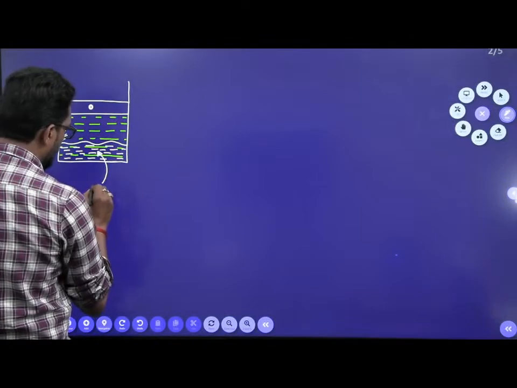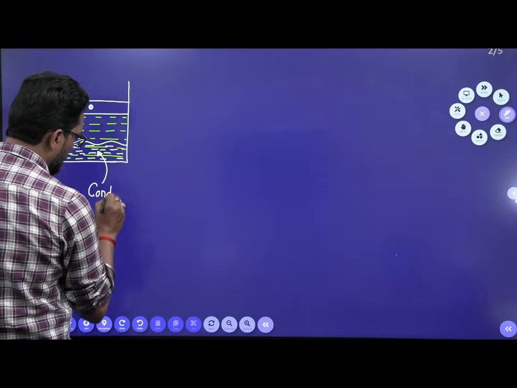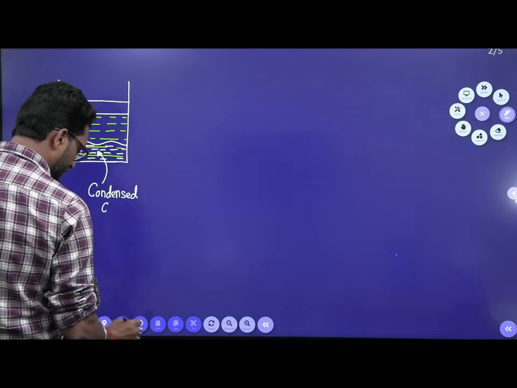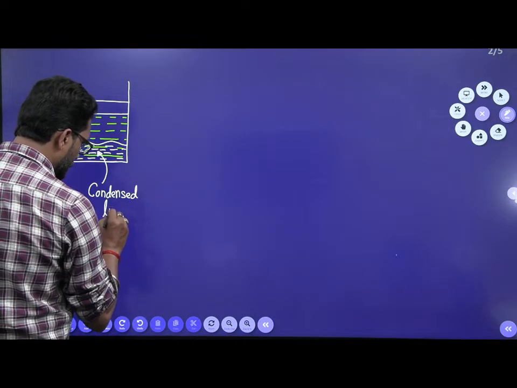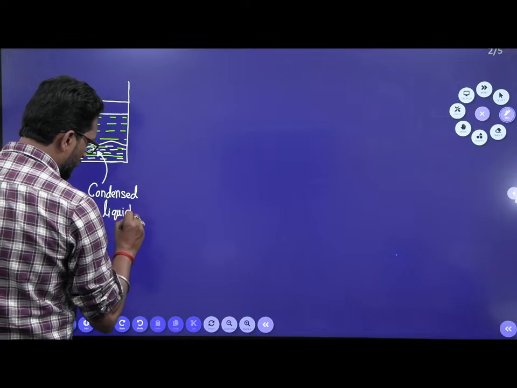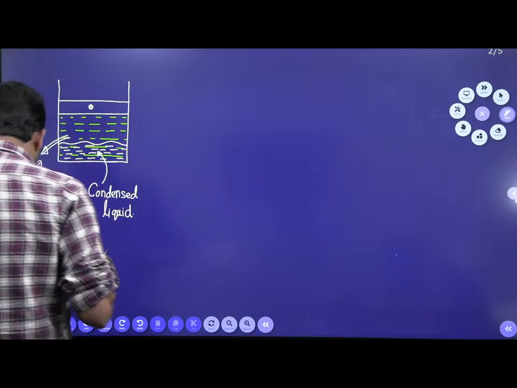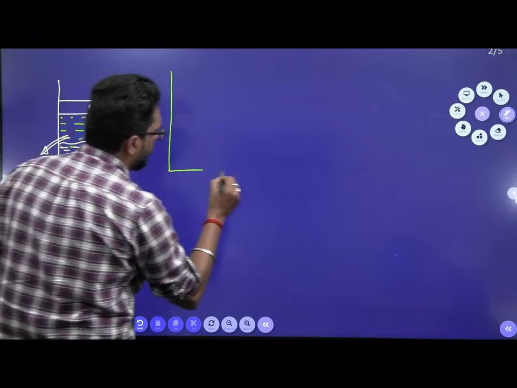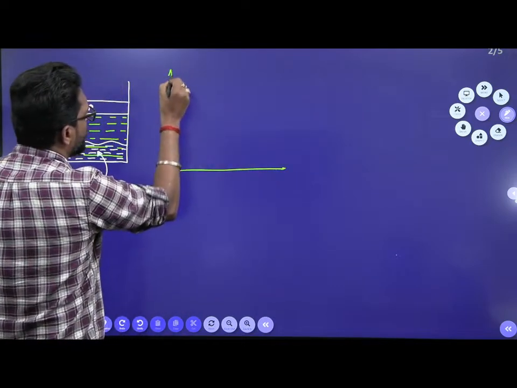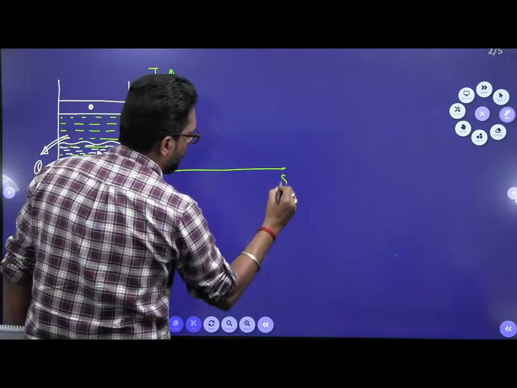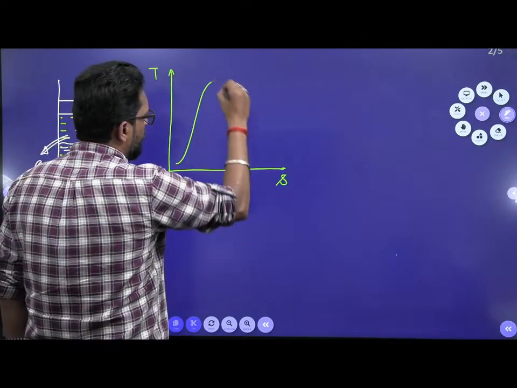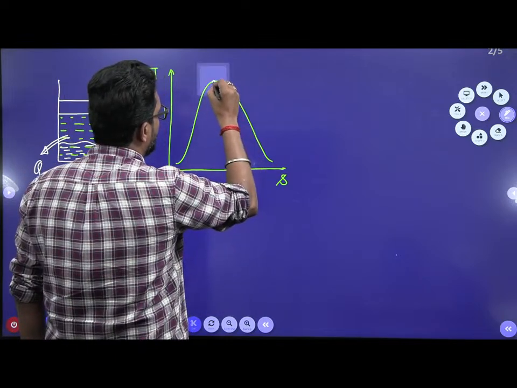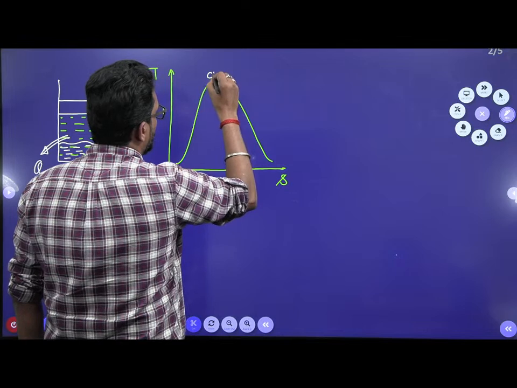Okay, this is your condensed liquid. Now we have to plot a TS diagram. First we have to plot this TS diagram, it is very useful. And this is your saturation curve. What is this called? This is your saturation curve, meeting at a critical point. This is your critical point.